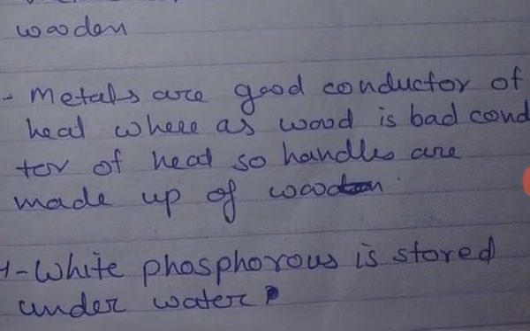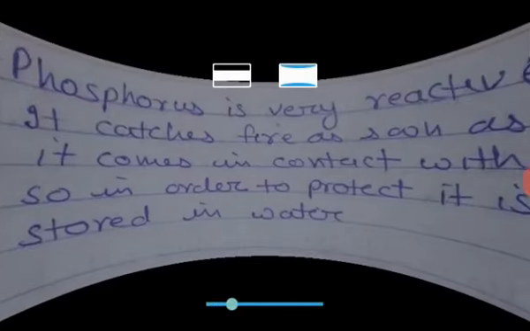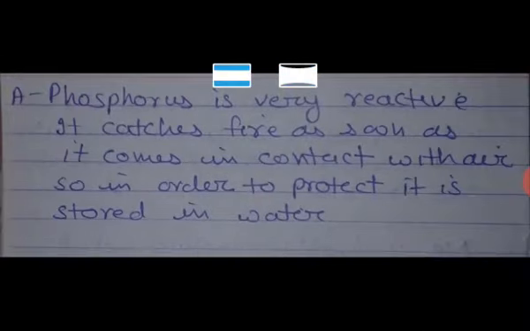White phosphorus is stored under water. Phosphorus is very reactive and it catches fire as soon as it comes in contact with air, so in order to protect it, it is stored in water.